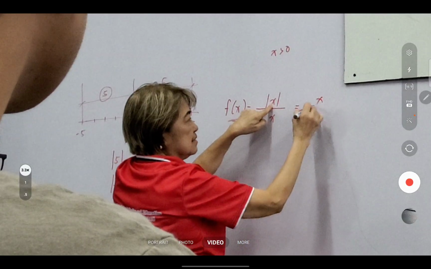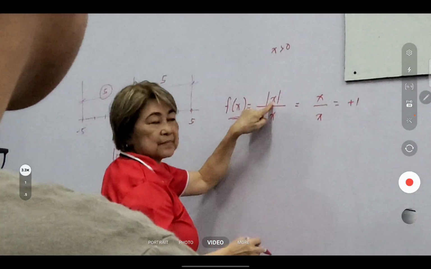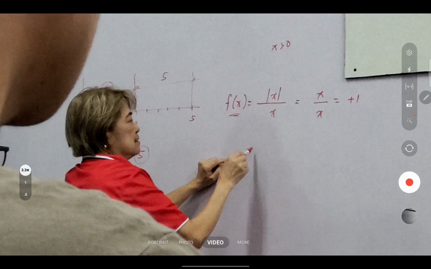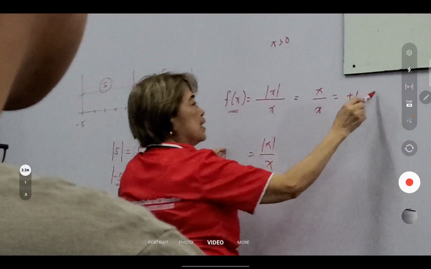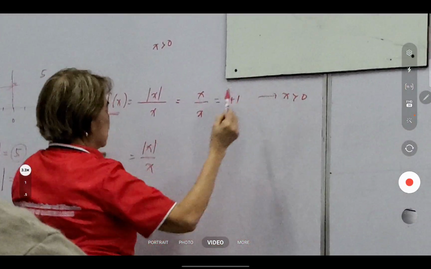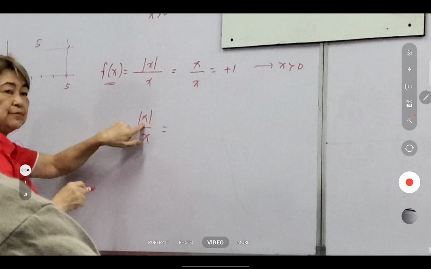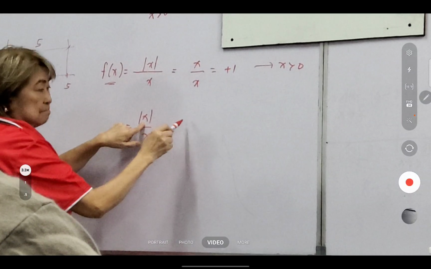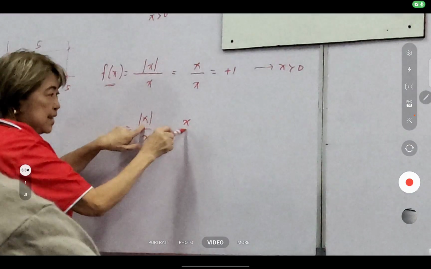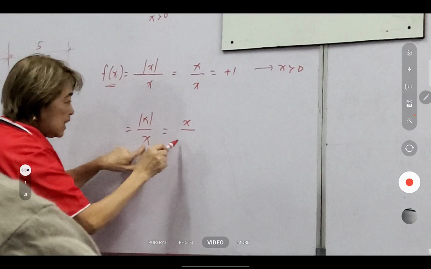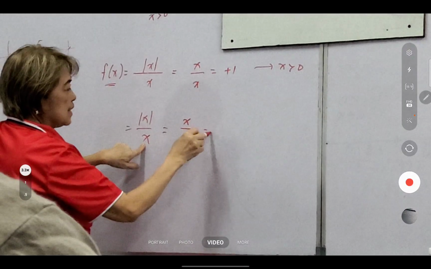Now, this is when x is positive. How about when x is negative? So, the absolute value of negative x is what? Kung negative ito, what's the absolute value? Positive x, correct? Pero ito negative kasi x is less than 0. So, positive x over negative x is what? Negative 1. And this is when x is less than 0. Kaya nagkaroon ka ng two possibilities.